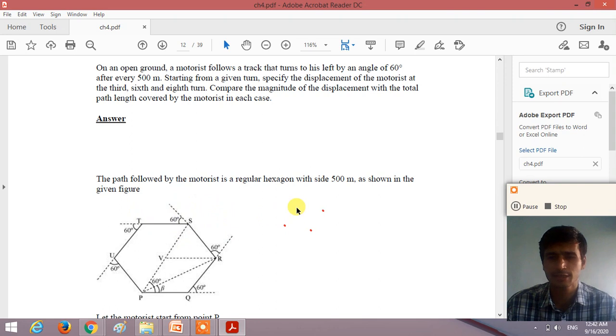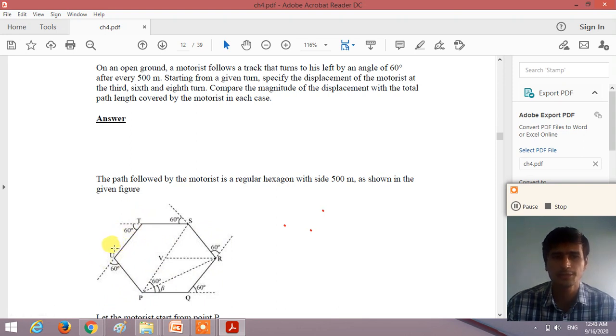So understand, dear student, how we can calculate. You can calculate all the turns. At the fourth turn, we calculate the net distance as 500 plus 500 plus 500 plus 500, that is 2000, and the net displacement is PT. How can we calculate PT? With the law of parallelogram, we can calculate PT.